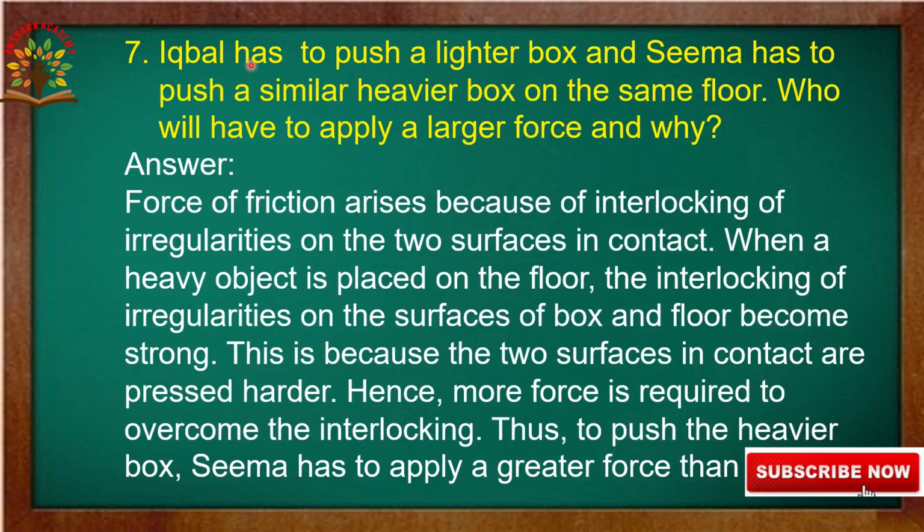Why? Because Iqbal has to push a lighter box and Seema has to push a similar heavier box. For a heavier box, we have to apply more force. For a lighter box, we have to apply very little force. So, who will have to apply a larger force? Seema. Why? Because the two surfaces in contact are pressed harder. Hence, more force is required to overcome the interlocking. Thus, to push the heavier box, Seema has to apply a greater force than Iqbal. Okay. Next, come to the next question.